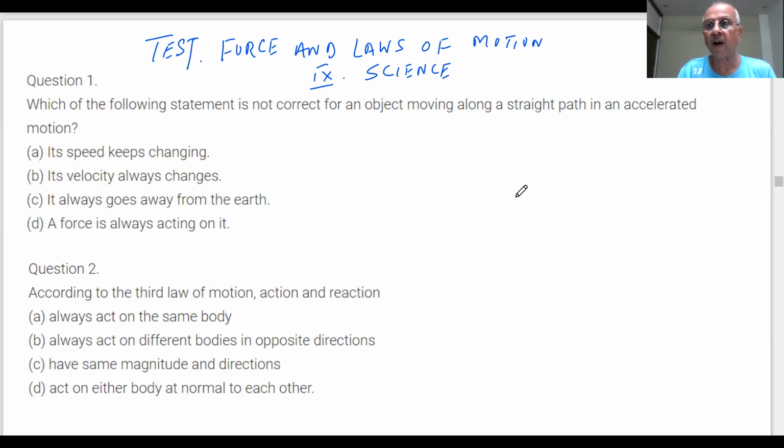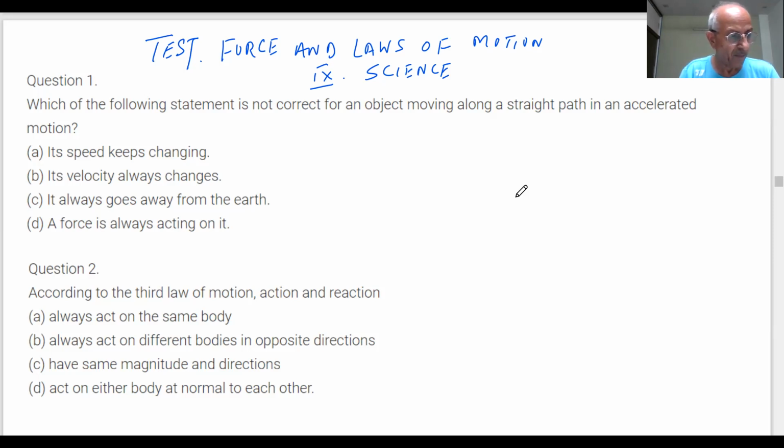What is the first law of motion? It says the object will continue to be in a state of rest or uniform motion unless acted upon by an unbalanced force. What is this also known as? Law of inertia.